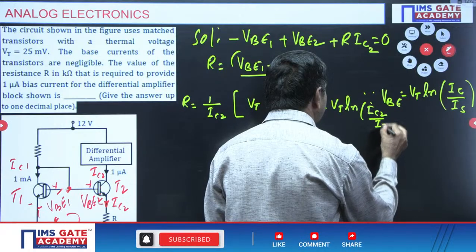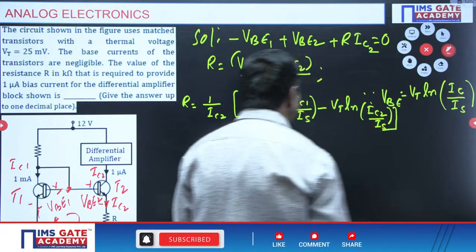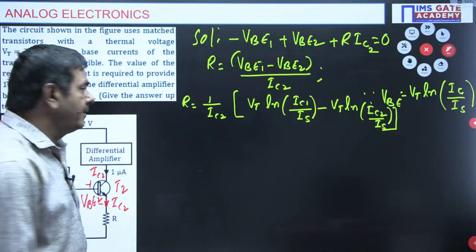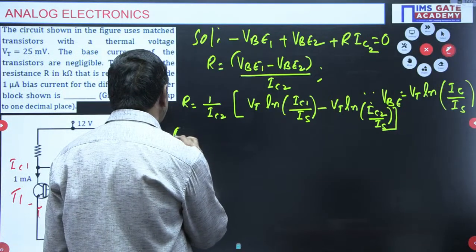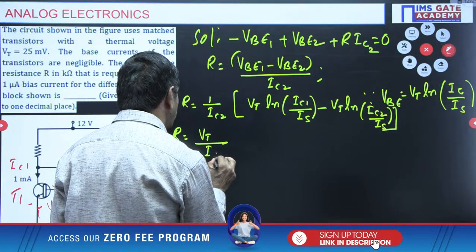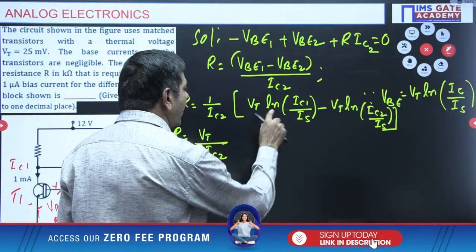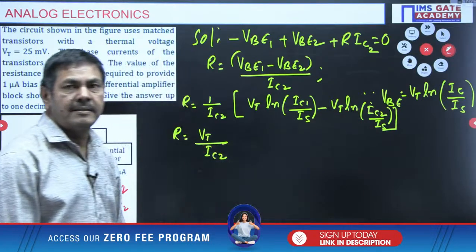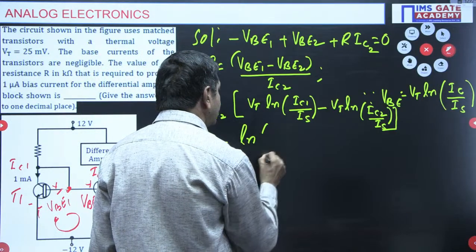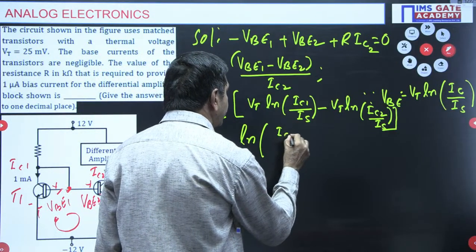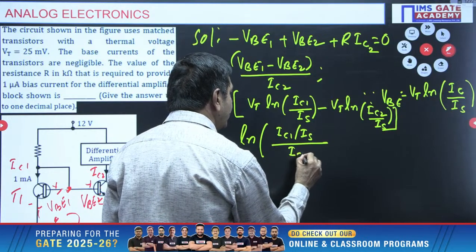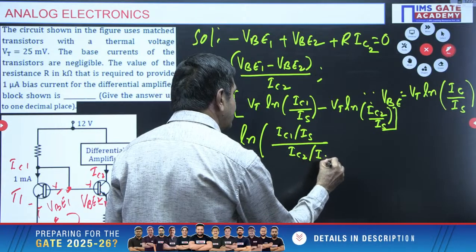I can take VT in common, so VT by IC2. Then log M minus log N is log M by N, so I can write ln of IC1 by IS divided by IC2 by IS.